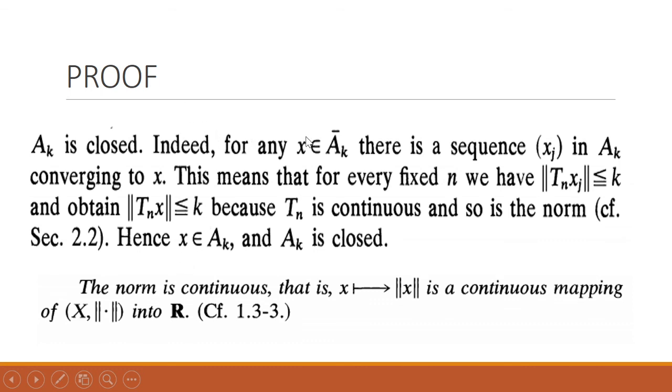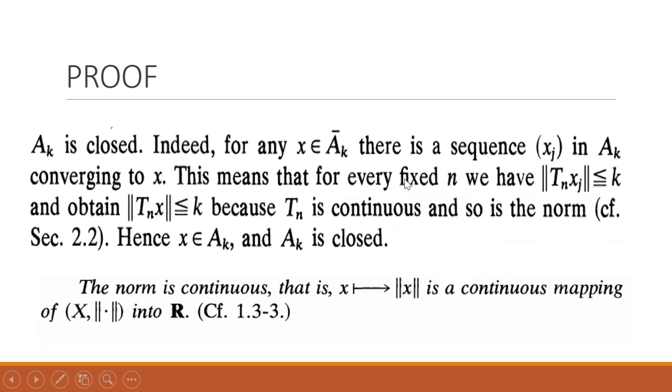So let's suppose that x belongs to the closure of A_k. This means that there exists a sequence in A_k which converges to this x. So according to this definition, there exists a sequence in A_k converging to x.